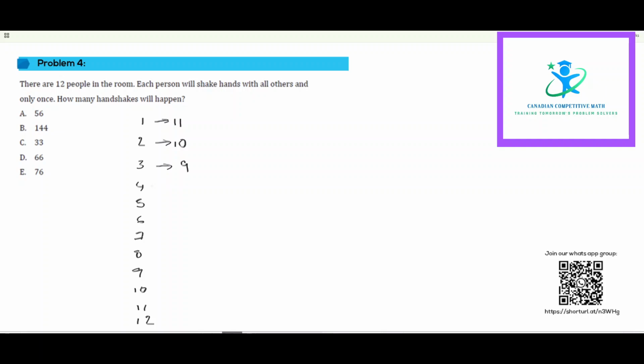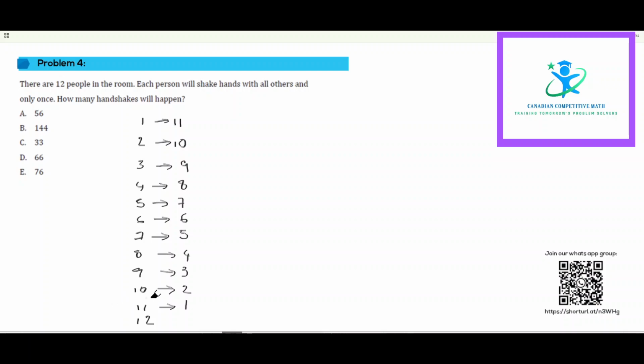If we apply the same logic here, this will be 8. This person's unique handshakes that were not counted before will be 7. Handshakes that are not counted before will be 6. Handshakes that are not counted before will be 5. Same, 4, 3, 2, 1.